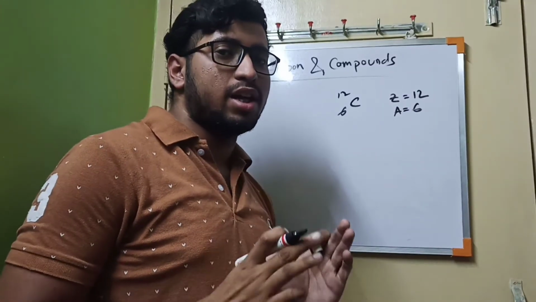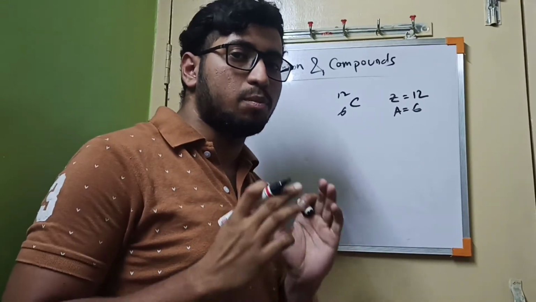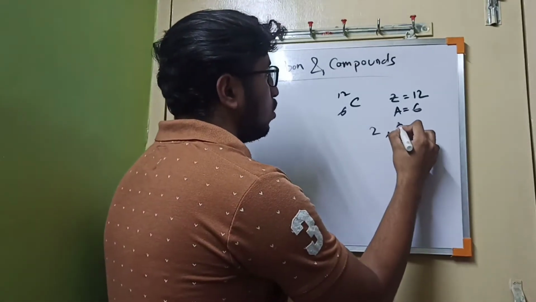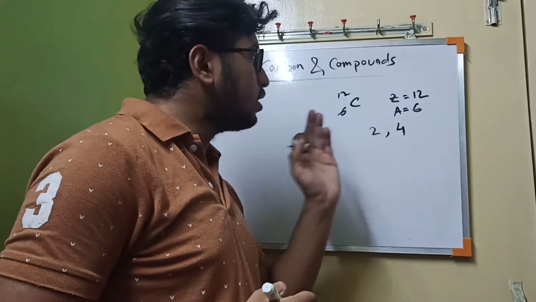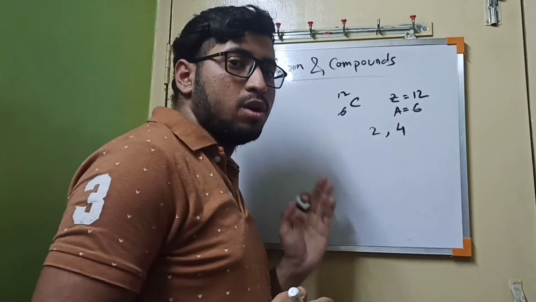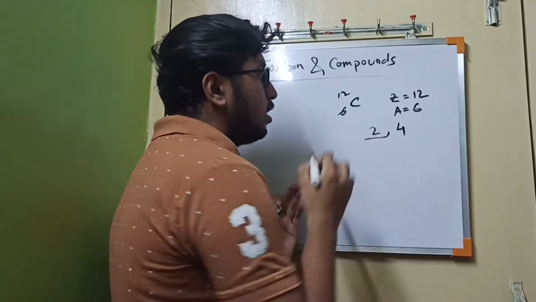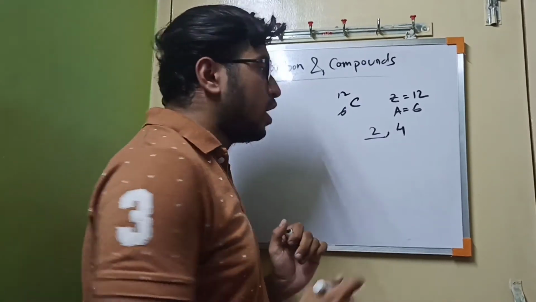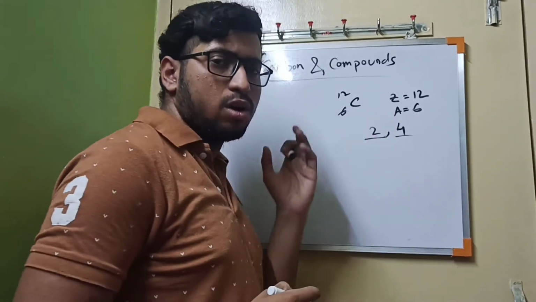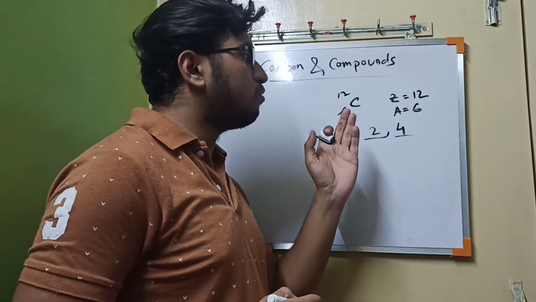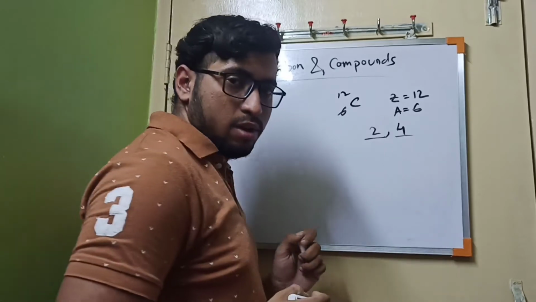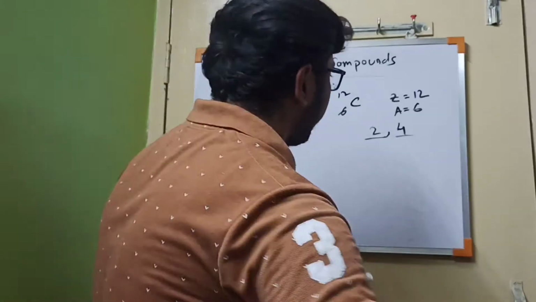Now if we study the electronic configuration of carbon, that is 2, 4. That means the first orbit contains the maximum number of electrons, which is 2, and the last or the second orbit, which is the valence shell for carbon, contains only 4 electrons. So now